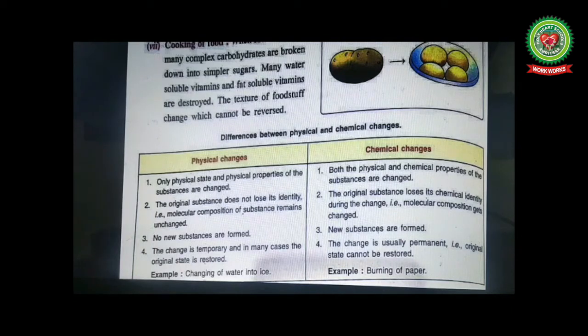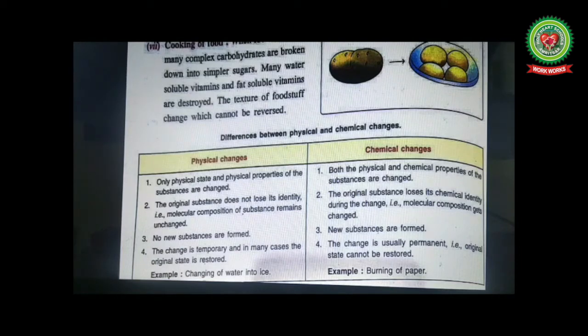No new substances are formed in physical changes, as in cutting of lemon, grinding of sugar, no new substance is formed. The sugar retains its property of sweetness. Whereas in chemical changes, new substances are formed. The change is temporary and in many cases the original state is restored. For example, folding of paper, it can be turned back into the same shape, so its original state can be restored.